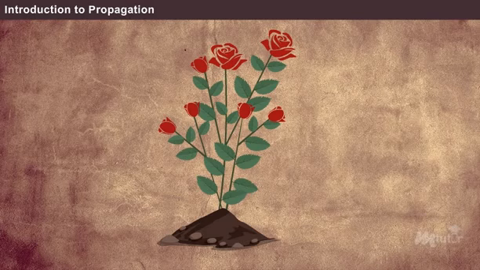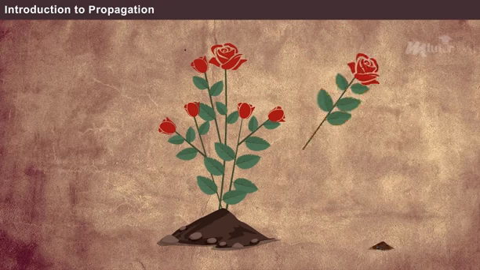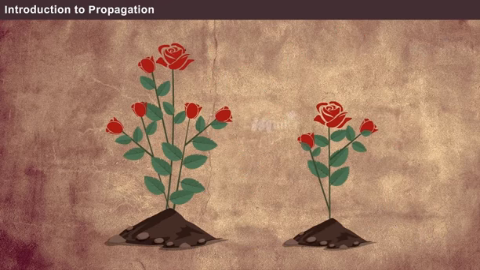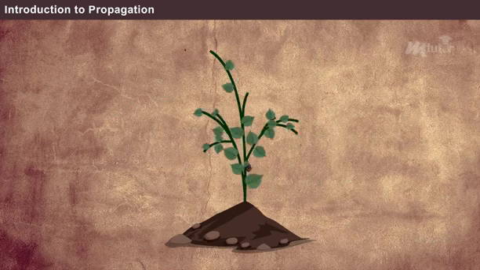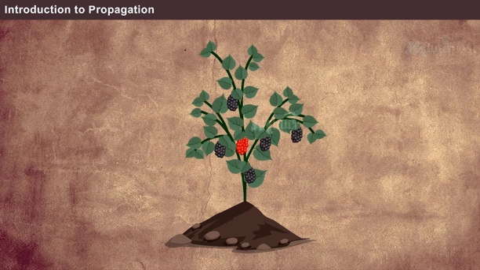A rose plant can be grown in our garden either by sowing seeds or planting a branch cutting. Thus, the methodology through which a new plant can be created either by sowing a seed or using a branch cutting is termed plant propagation. Similar to the rose plant, mulberry plants can also be propagated through different processes. Now, let us see about the various methods of propagation for mulberry plants.